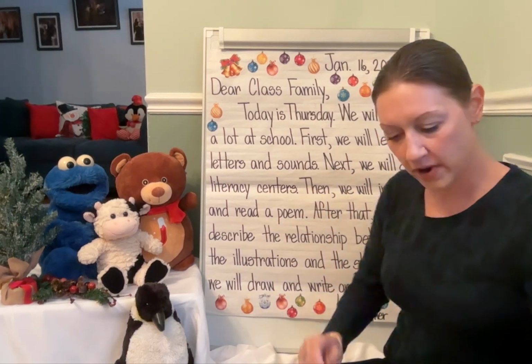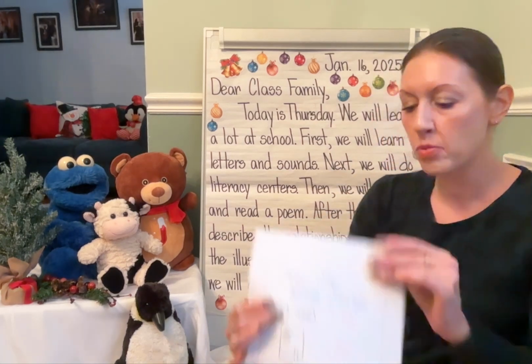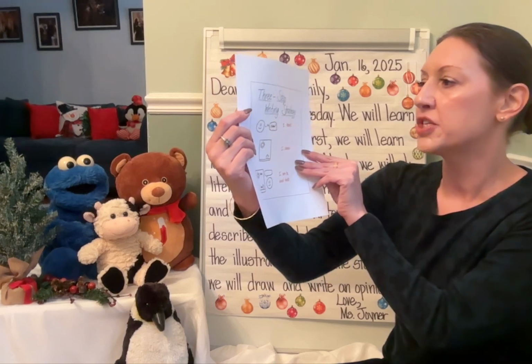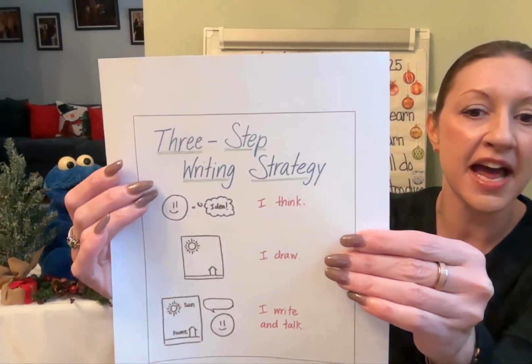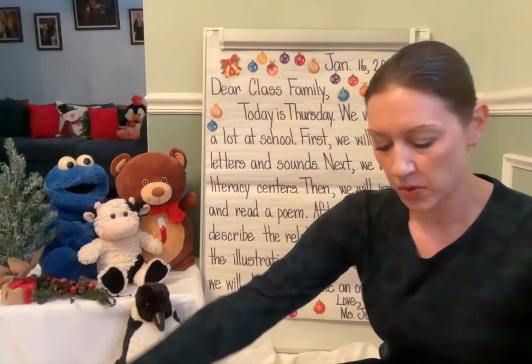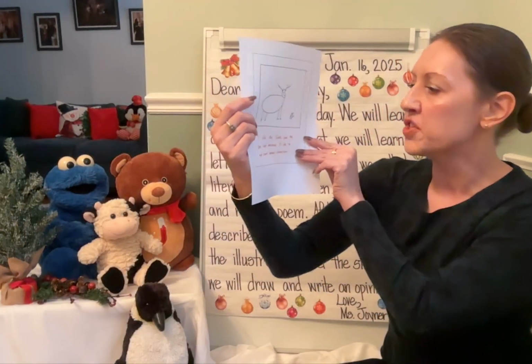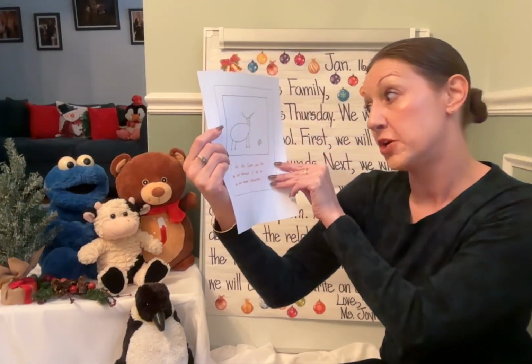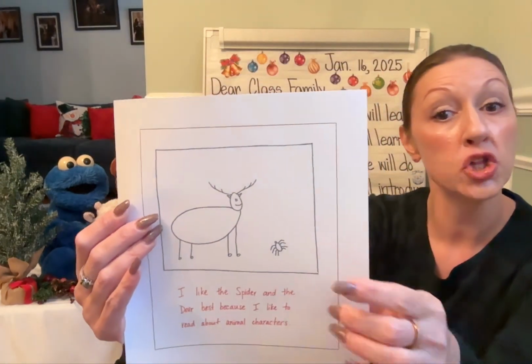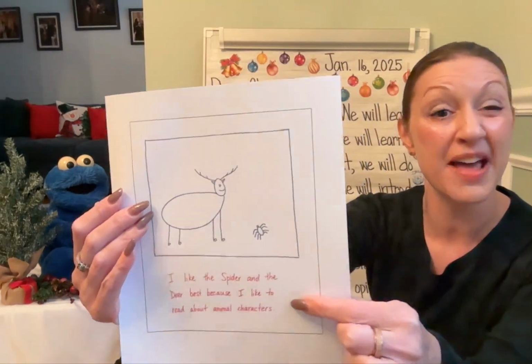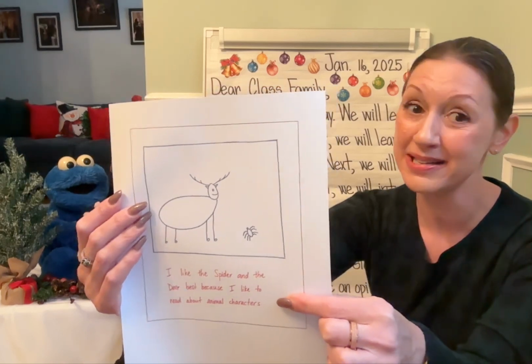Last, we'll draw and write an opinion text. And remember, when writing, the 3-step writing strategy: I think, I draw, I write, and talk. We'll be doing this, and here's an example. I like the spider and the deer best because I like to read about animal characters. So look how the illustration and the text match each other, and this is an opinion text. So we're going to go ahead and do that.